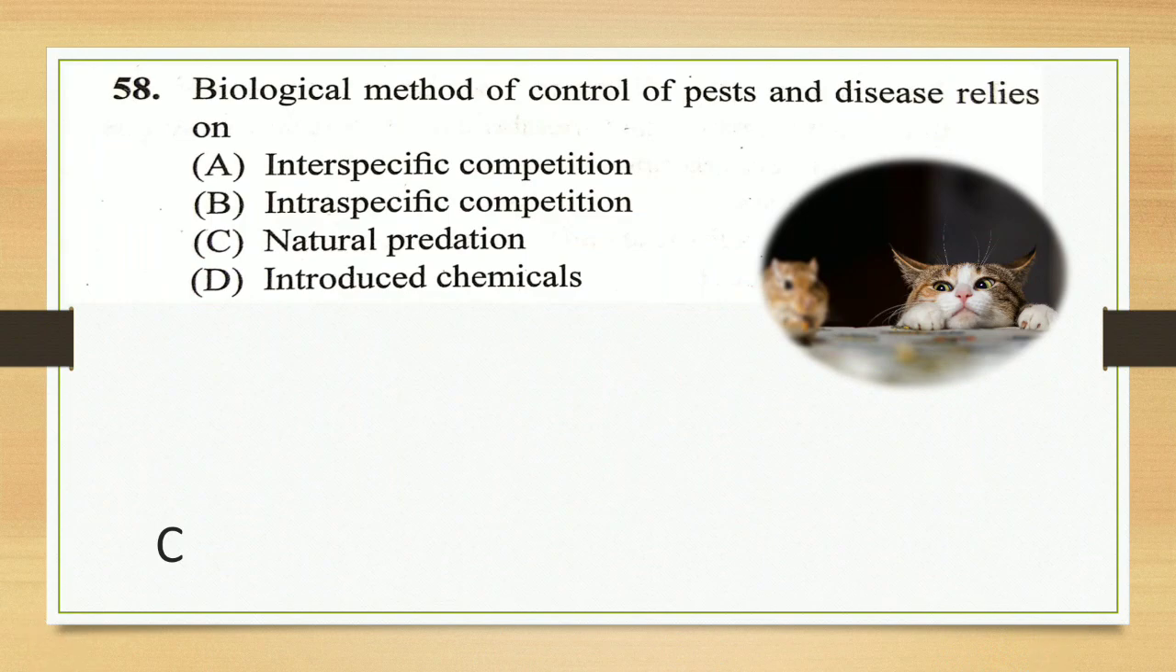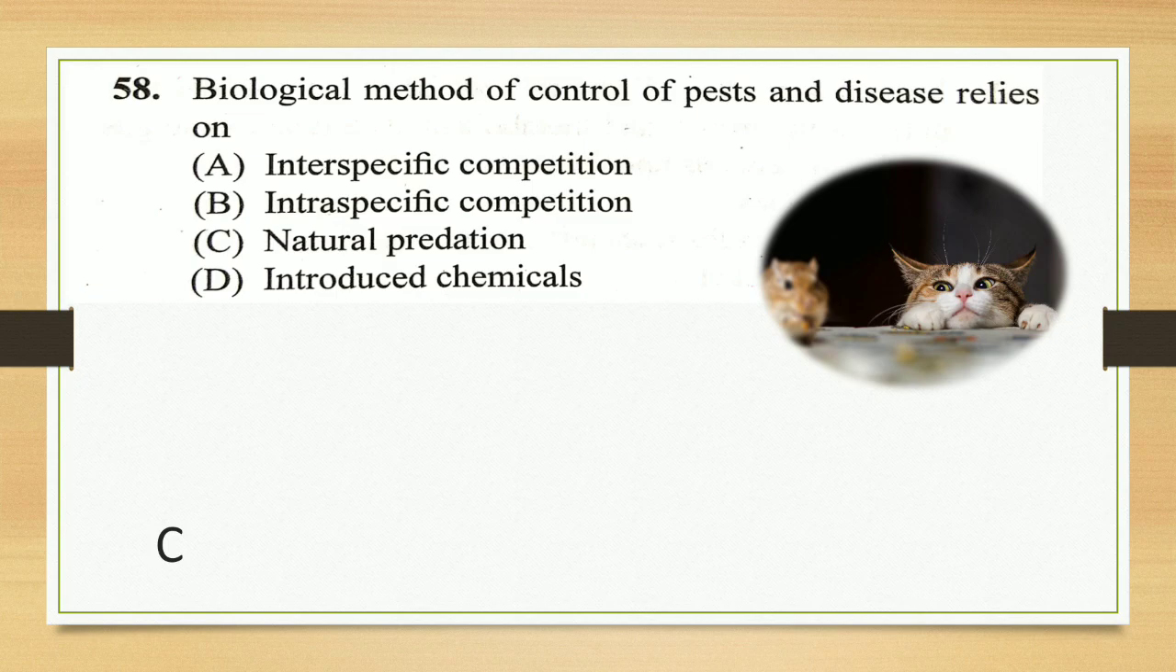Next question. Biological method of control of pest and disease relies on interspecific competition, intraspecific competition, natural predation, introduced chemicals. Answer is C, natural predation. Natural predation, in the sense that you can see the cat is eating the mice. It is a natural process.